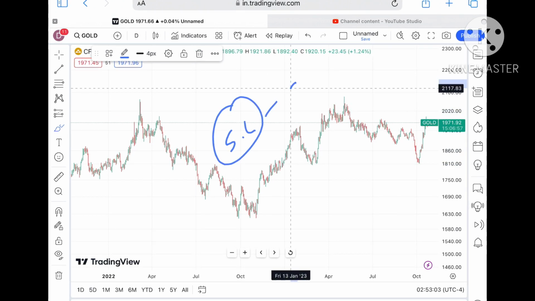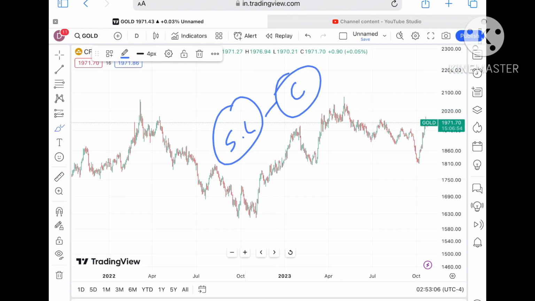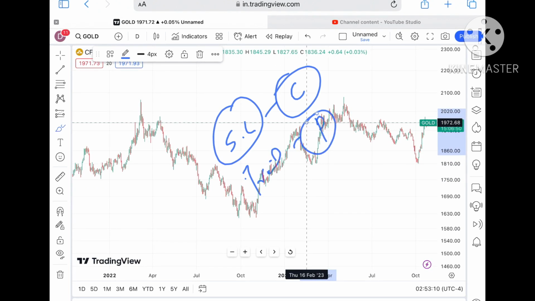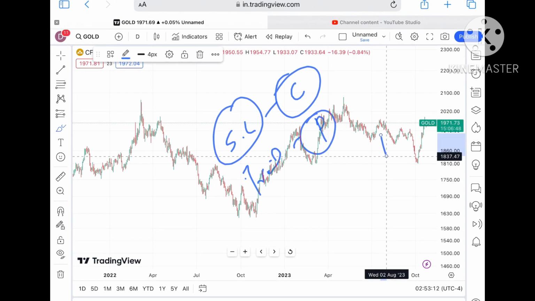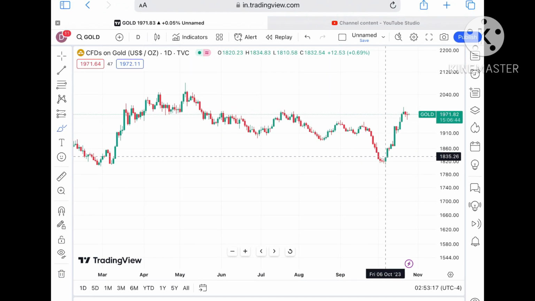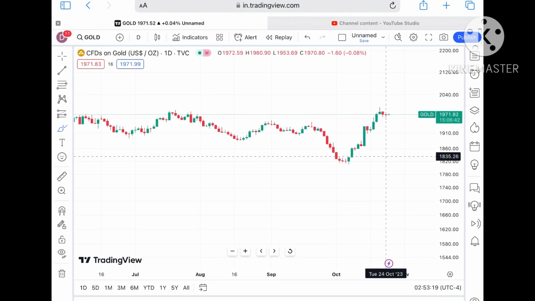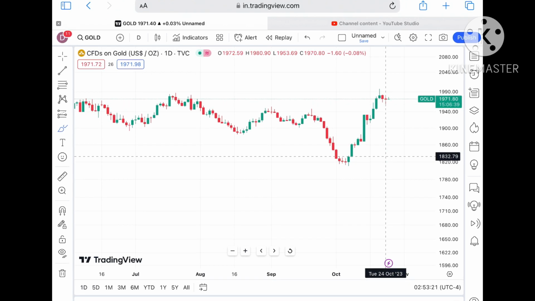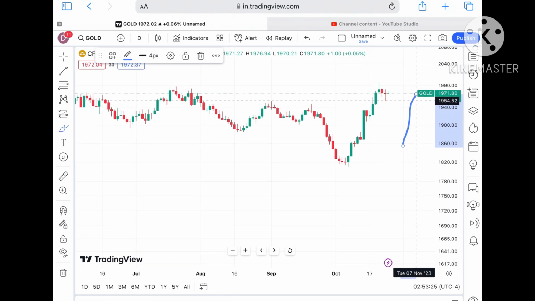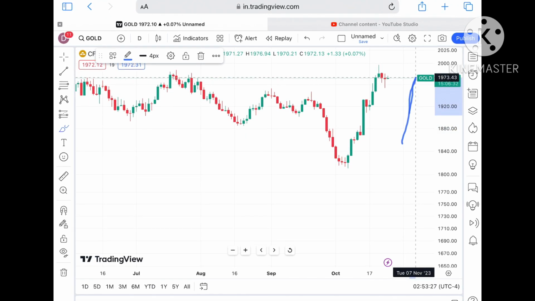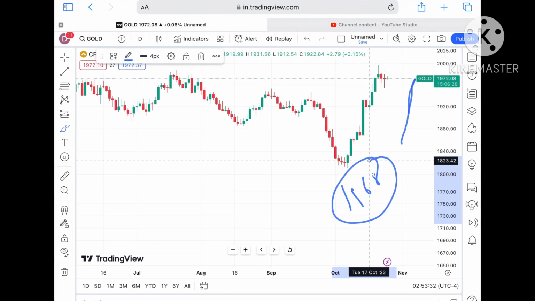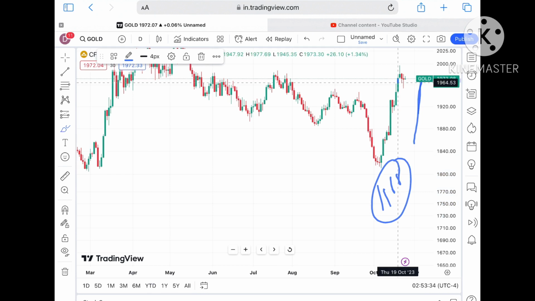Suppose the price doesn't sustain this level, what can we see? Look at this particular trailing SL. This saves your capital as well as your profit. If the price doesn't sustain, it can come down again towards a level of around $1971.82, and after that it can come towards a level of 1969.73. If the price started moving below that level, we can see a further downfall towards 1968.24, and from there a probability of going towards $1965.